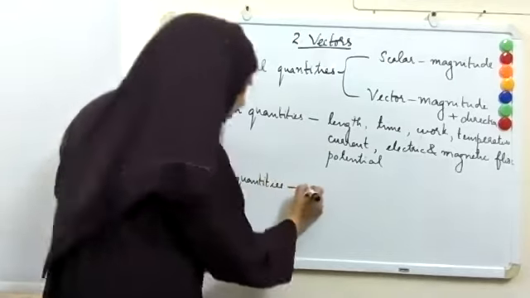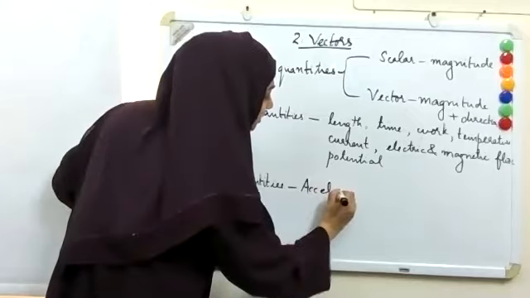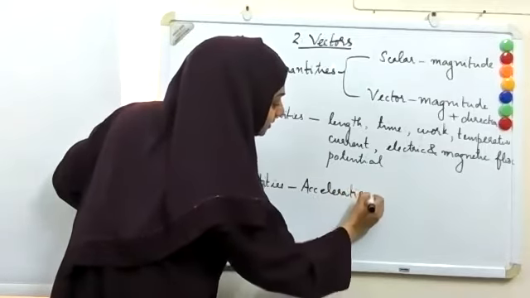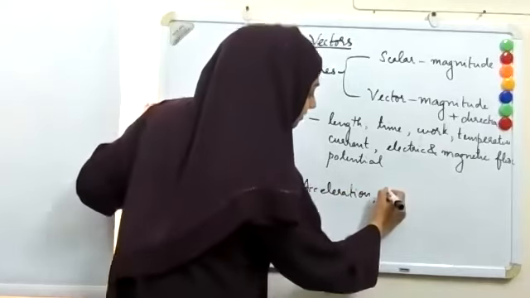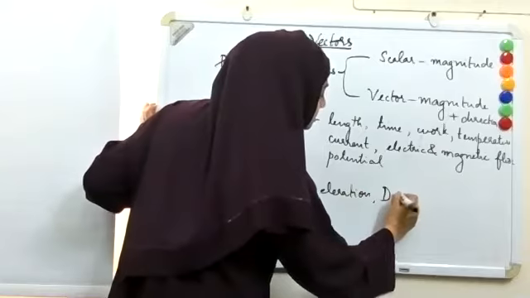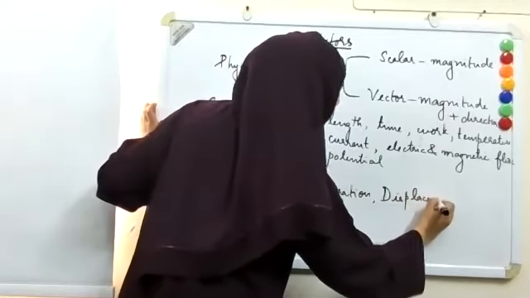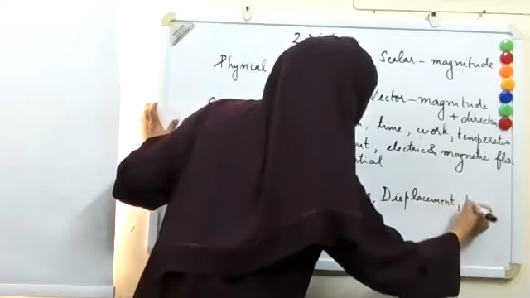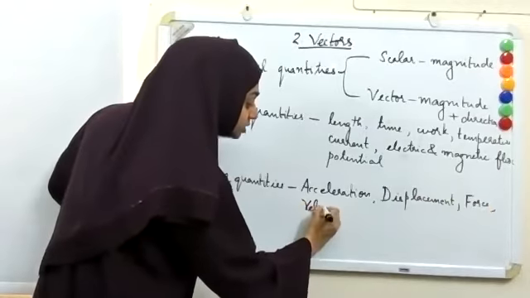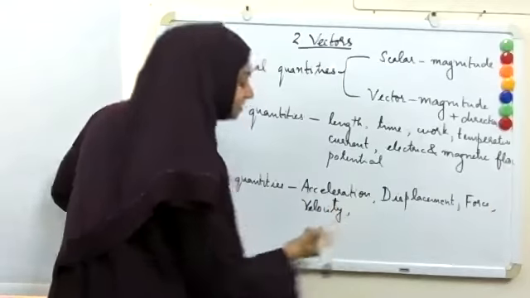Acceleration, displacement, yes, then force, velocity. Yeah.